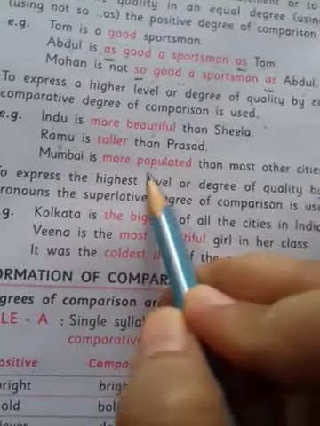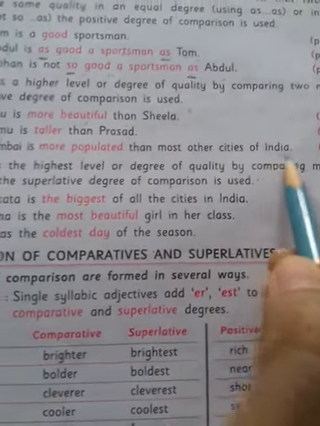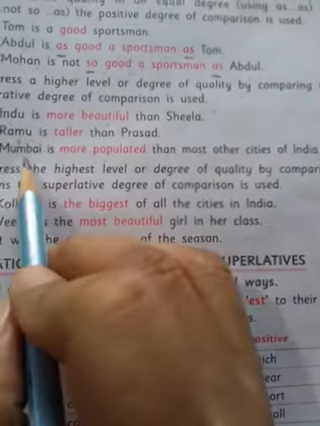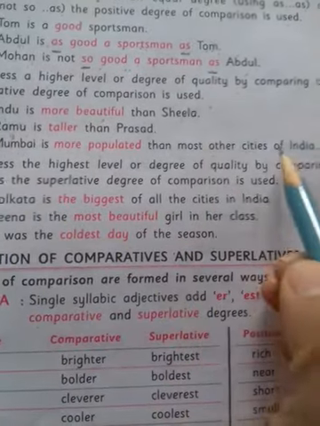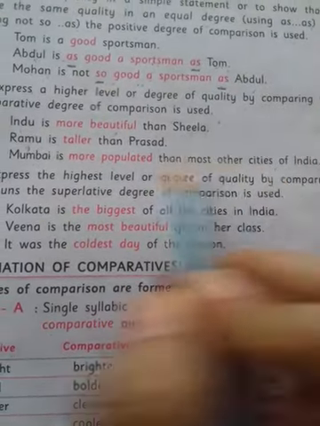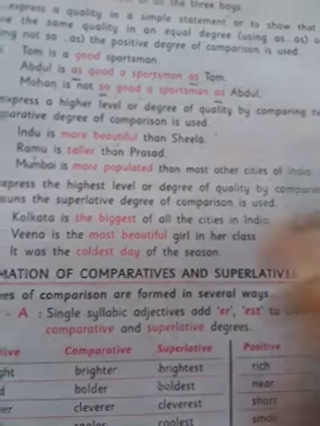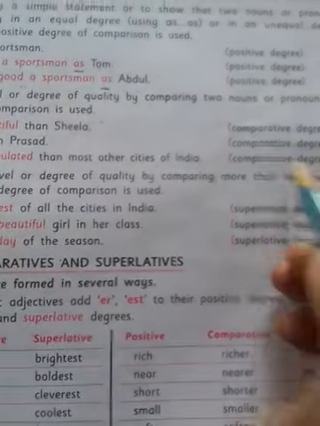Mumbai is more populated than most other cities of India. Here Mumbai is compared with most other cities of India. Mumbai is more populated than any other city in India. So we are using comparative degree.